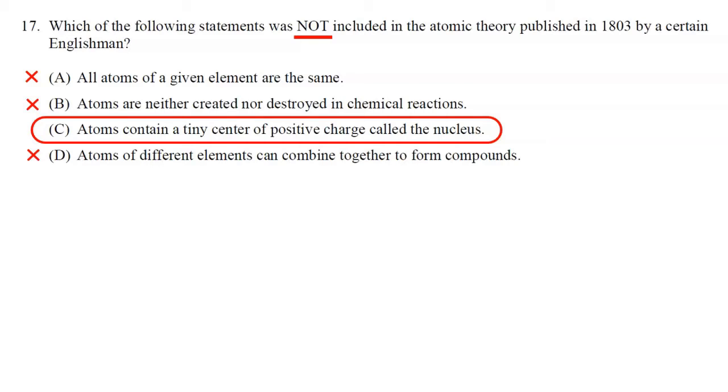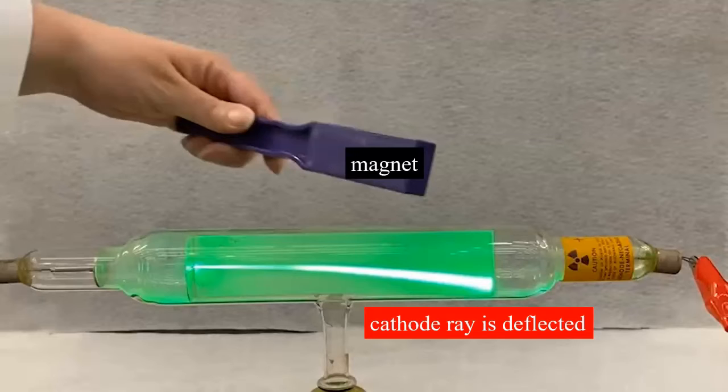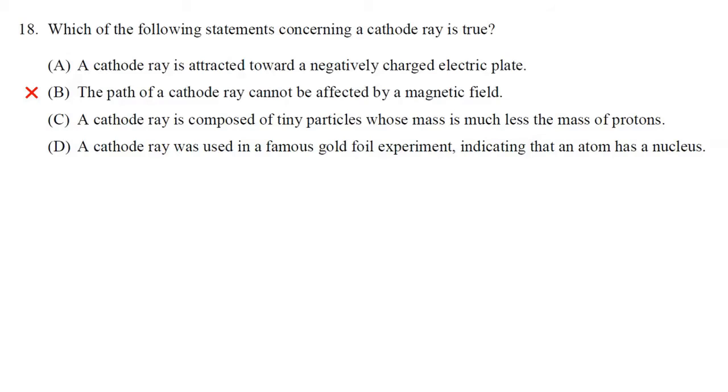All right, let's take a look at question 18. Which of the following statements concerning a cathode ray is true? You may recall from seeing this demonstration in class, or maybe watching a video, that a cathode ray can be deflected by a magnetic field. So therefore, choice B, the path of a cathode ray cannot be affected by a magnetic field.